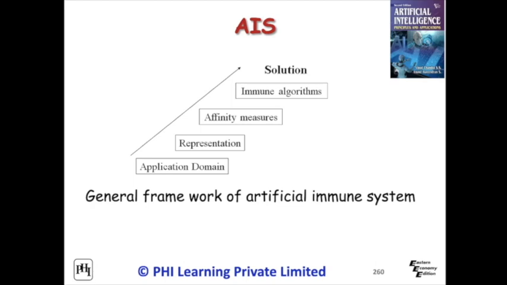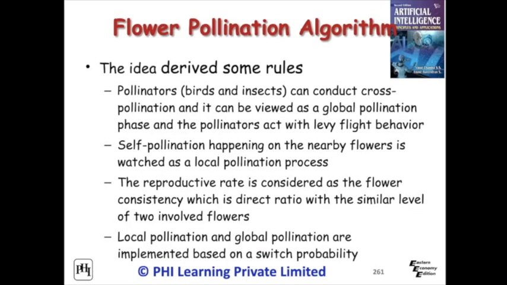The algorithm is inspired by the characteristics of flower pollination process. The idea is derived from some rules as shown here. The flower pollination algorithm has global and local operators based on the above rules.